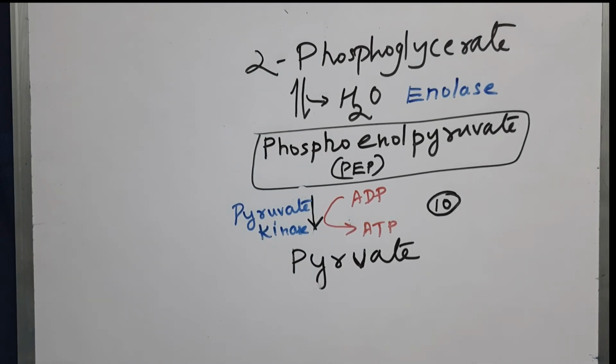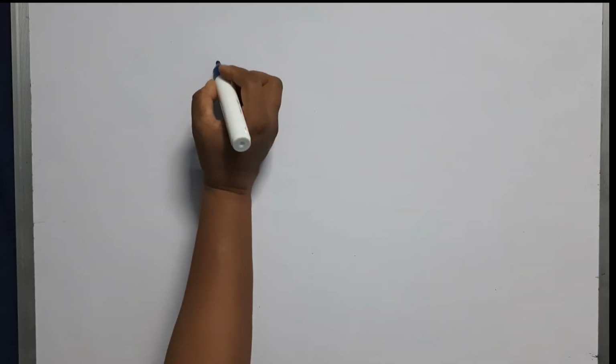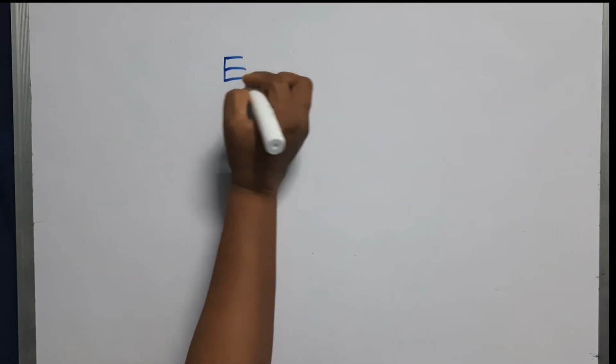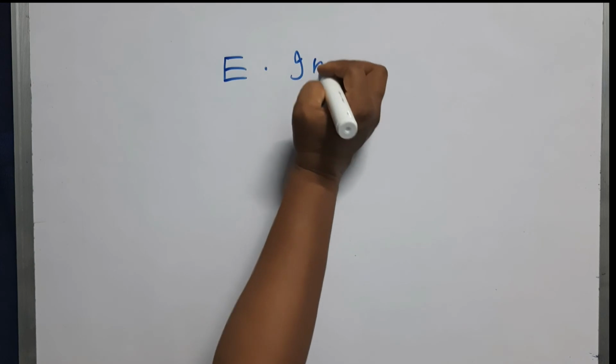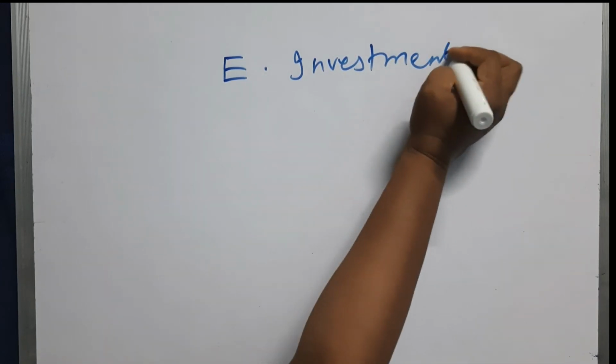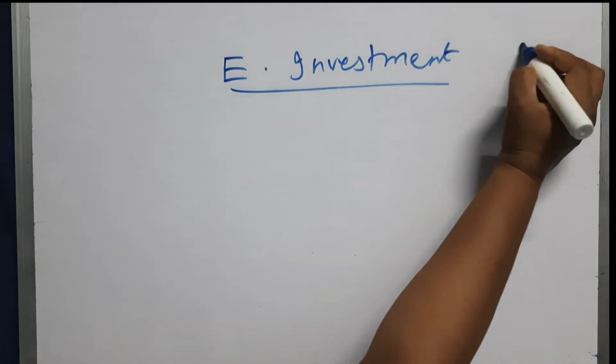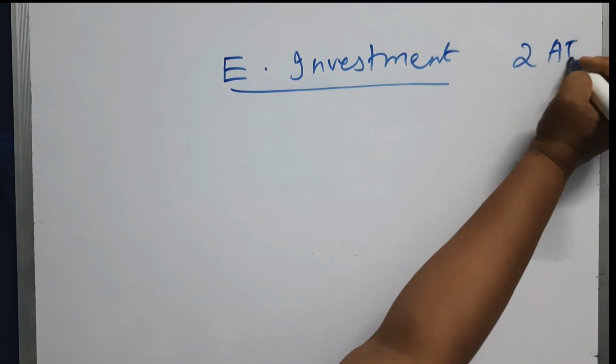So in this pathway there are only 10 steps and we can divide it into 3 phases to study. First phase is the energy investment stage. In this stage energy is used; 2 ATPs were utilized here.